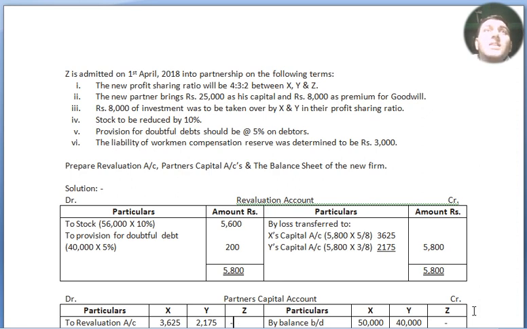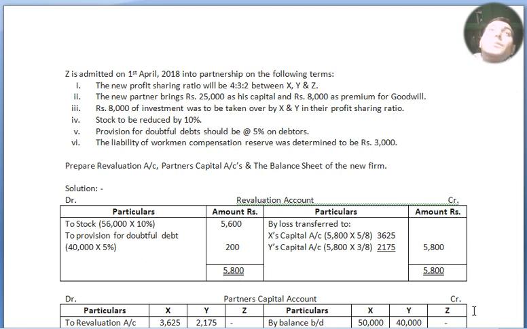Point number 2: the new partner will bring 25,000 for his own capital and 8,000 as premium for goodwill for the old partners, for their sacrifice in the business. Now, of the investment of 10,000 shown on the asset side, 8,000 is being taken by X and Y, and only 2,000 will be left. That we will see in the solution.